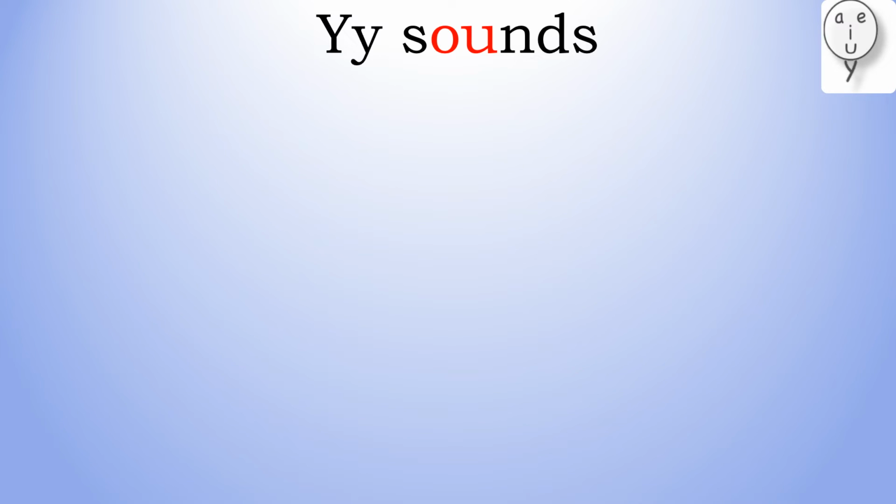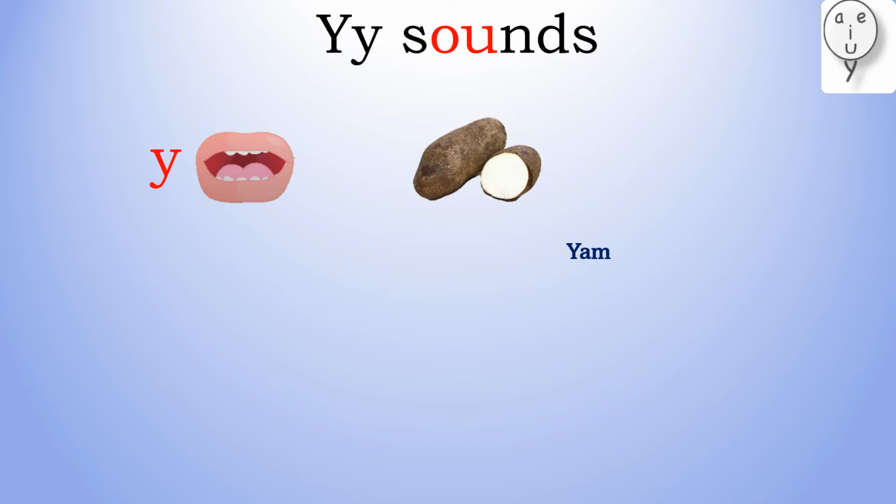Y makes three sounds. At the start of words, Y makes a consonant sound. Yeah. Yam. At the end of short words, Y sounds I. Fly.